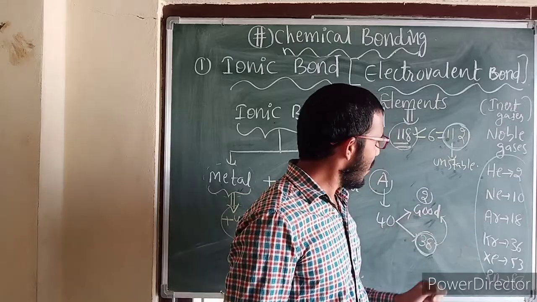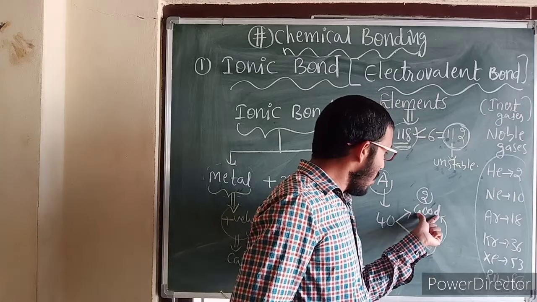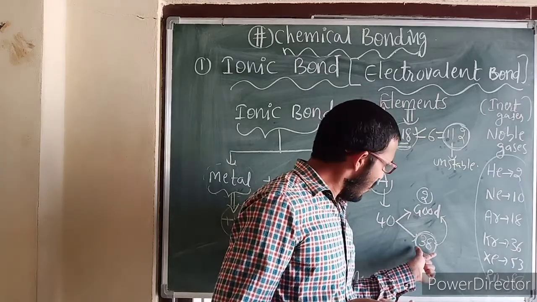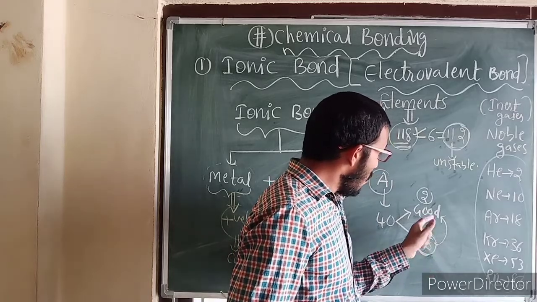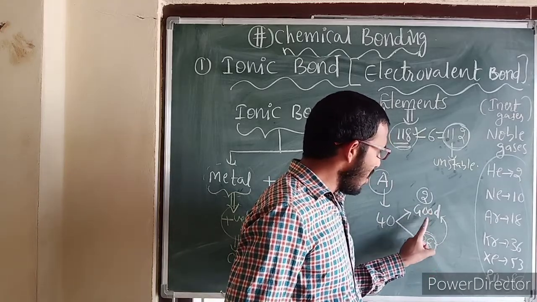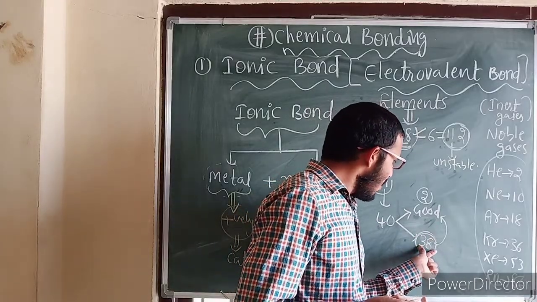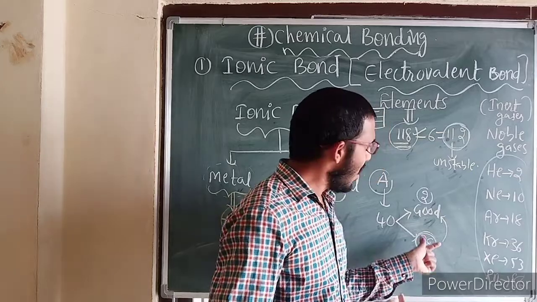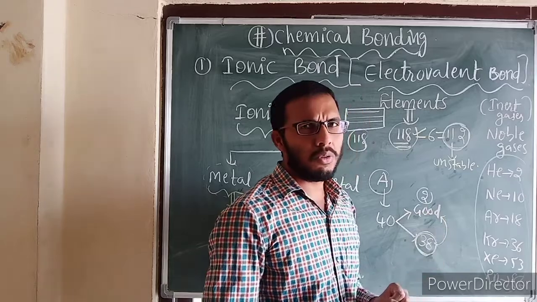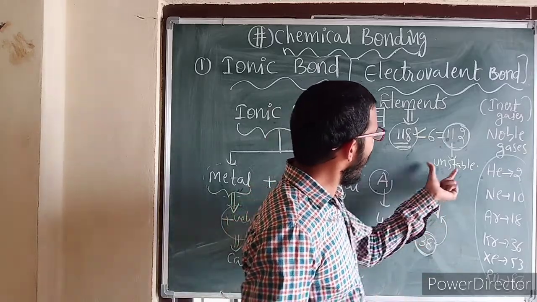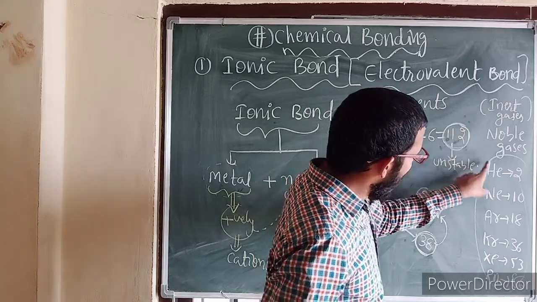Assume there are 38 members in this classroom, like bad students. The good students focused first and observed first. After observation, these 38 students try to acquire the good qualities of these two students, and then they become good students. In a similar fashion, here also the 112 elements are unstable, so they are looking at the stable elements only.